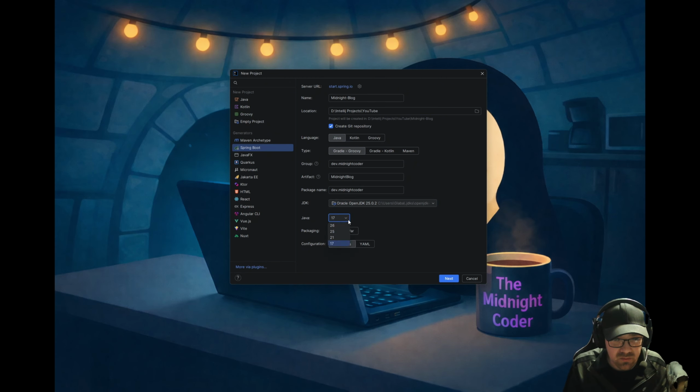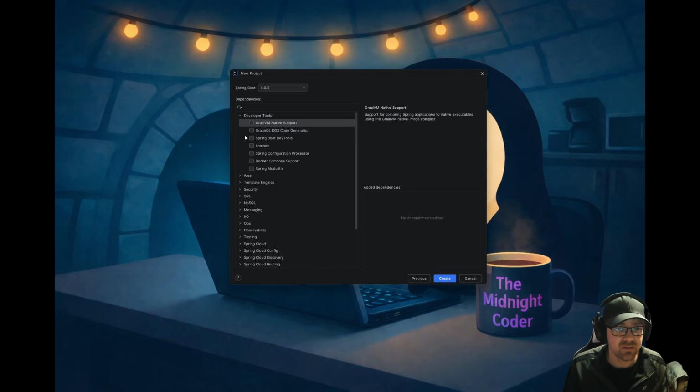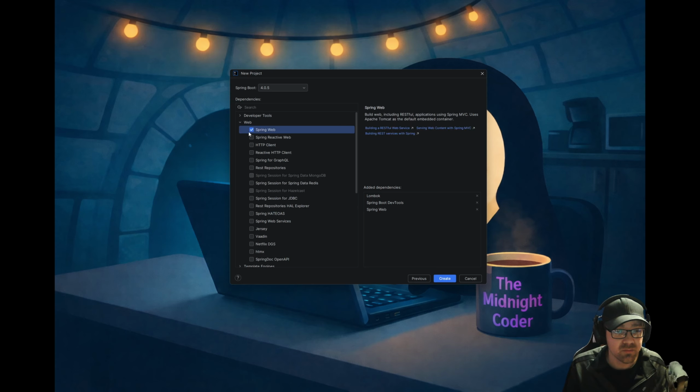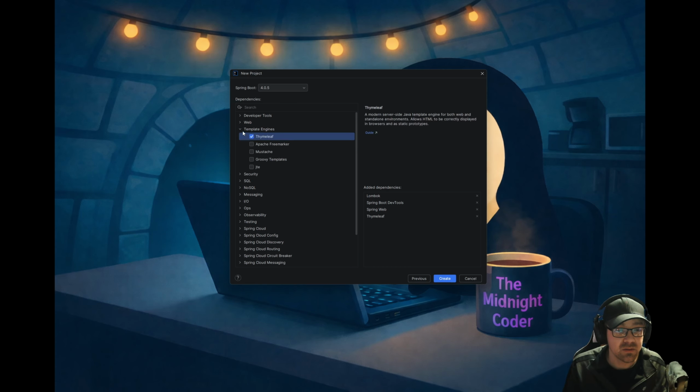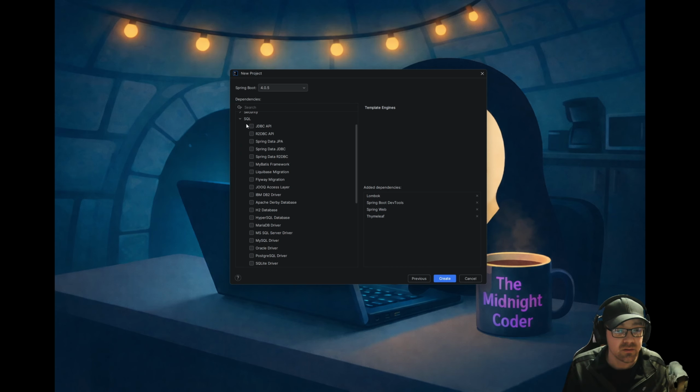We are going to use Java 25. I want 25 jar properties. For the sake of this video, we're going to use Groovy. And we'll hit next. So in here, for the sake of speed and whatnot, we're going to use Lombok. We'll slip in DevTools as well. We're also going to want some Spring Web so we actually can do stuff. We're going to want Thymeleaf because that's what I like. We're going to use Spring Data JPA as our SQL with a Postgres driver.